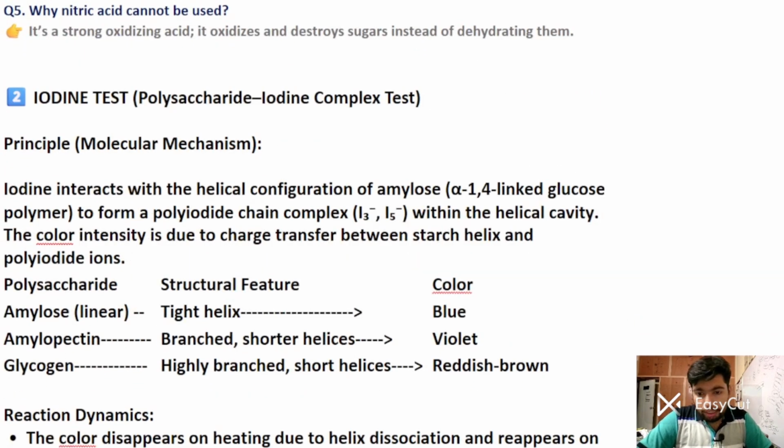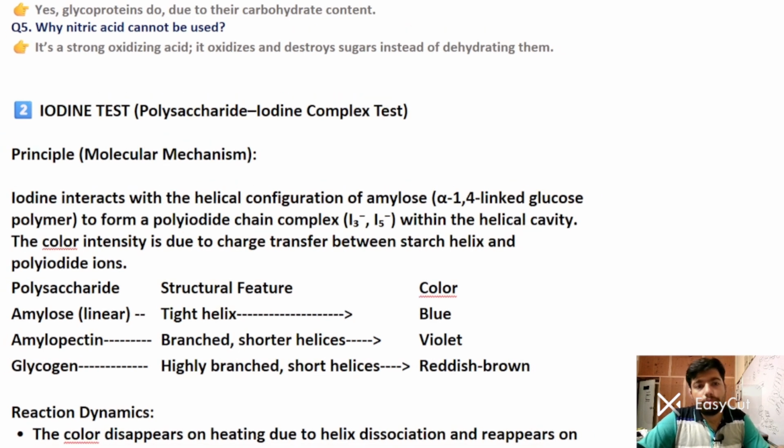Now this is the second test, the iodine test. So what is the principle of the iodine test? Whenever iodine reacts with the helical configuration of amylose, which has alpha 1,4 linkage, amylose contains alpha 1,4 linkage.